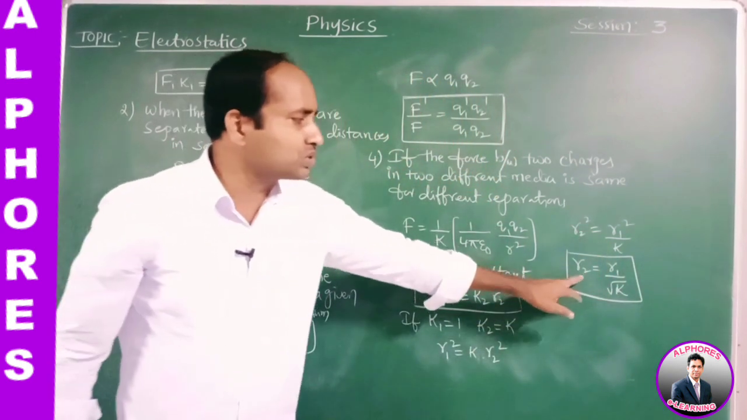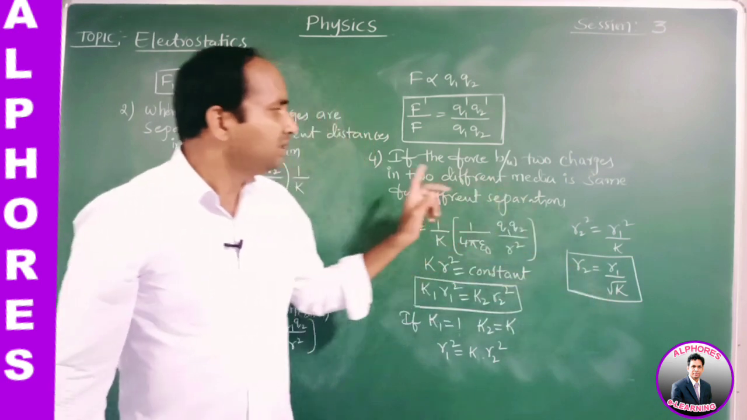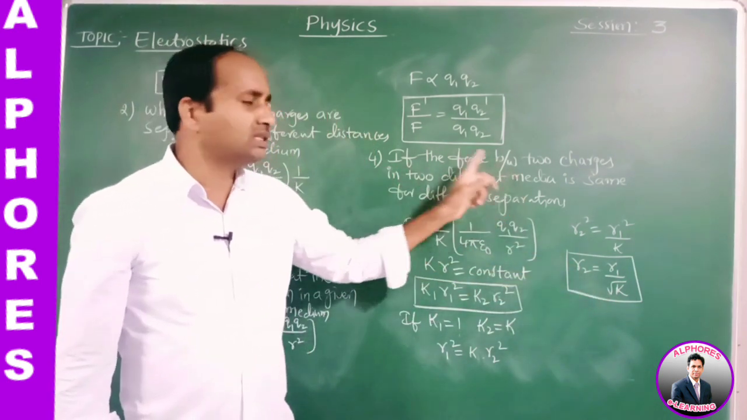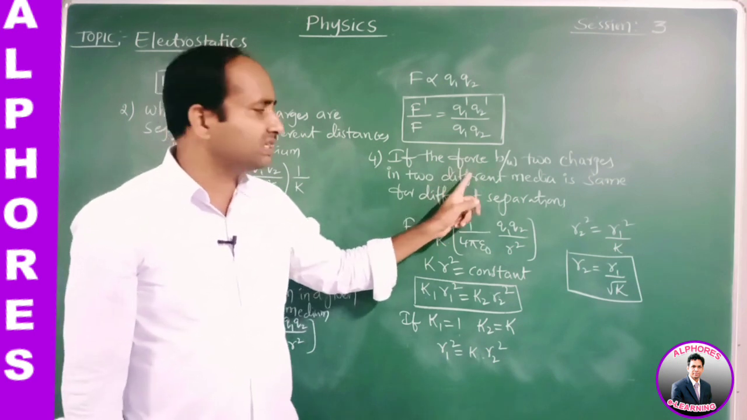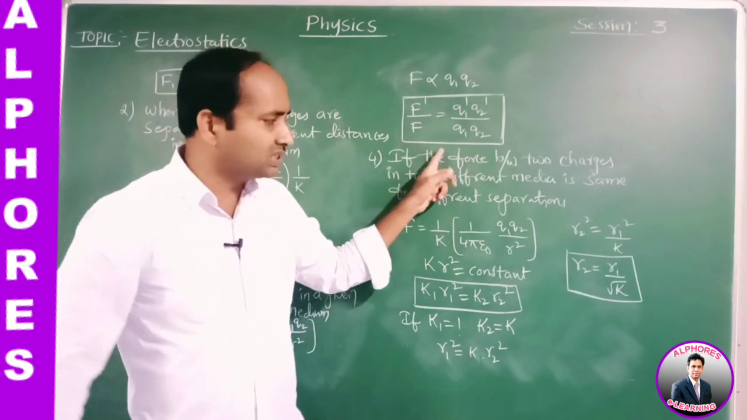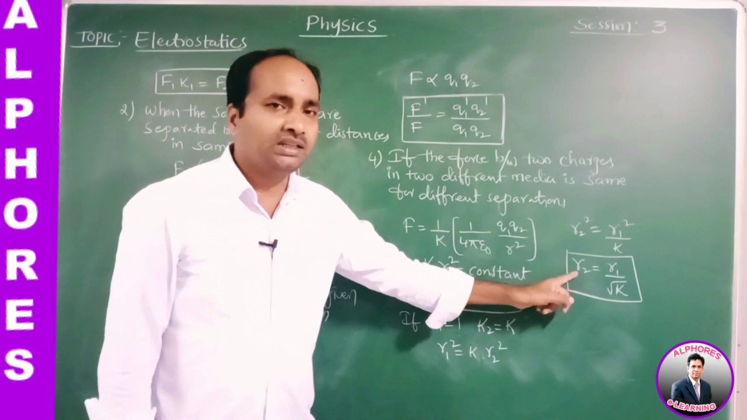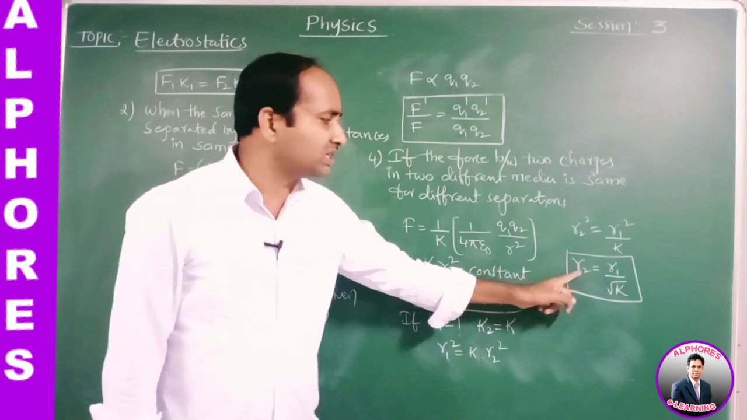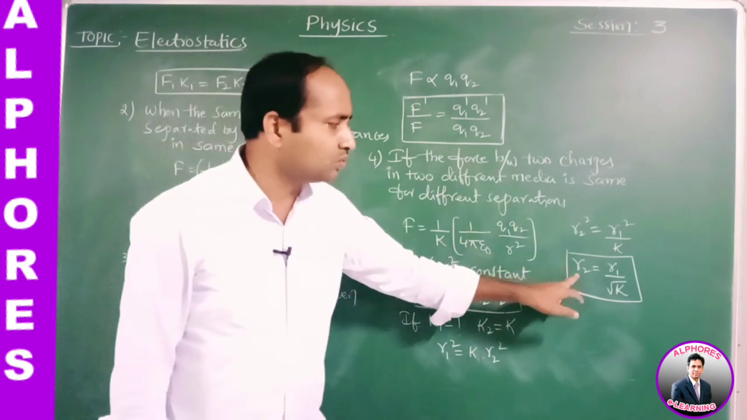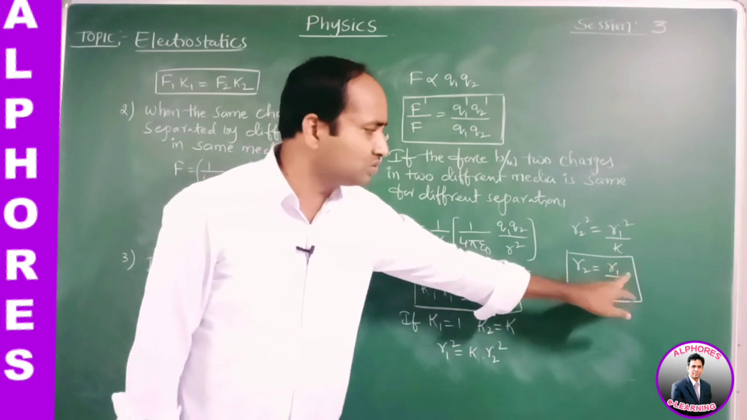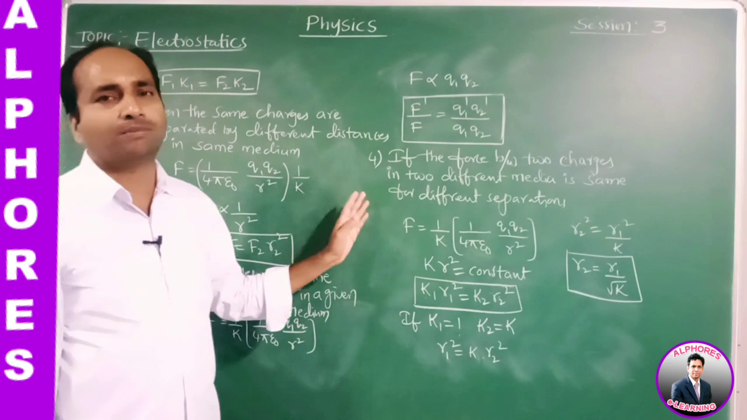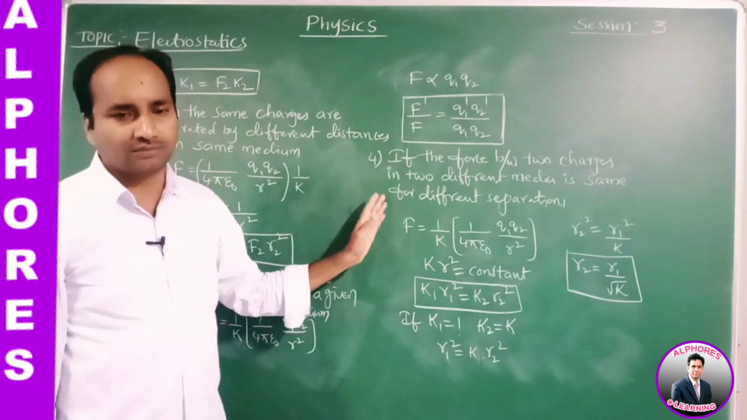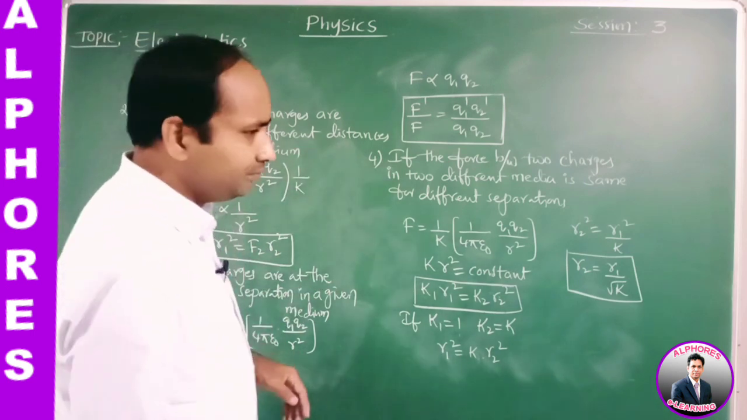R2 is equal to R1 by root K. Two same charges separated in two different media. For the different separations, they exert the same amount of force. So to find the distance between the two charges in the second case, R2, what is the formula? R2 is equal to R1 by root K. Okay, this is the fourth application of Coulomb's inverse square law. Next one.